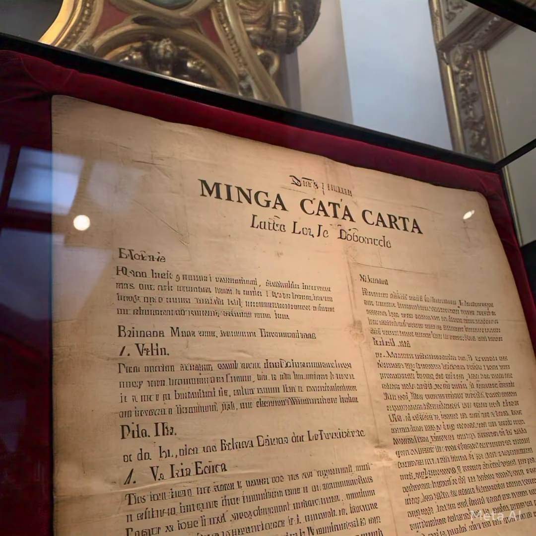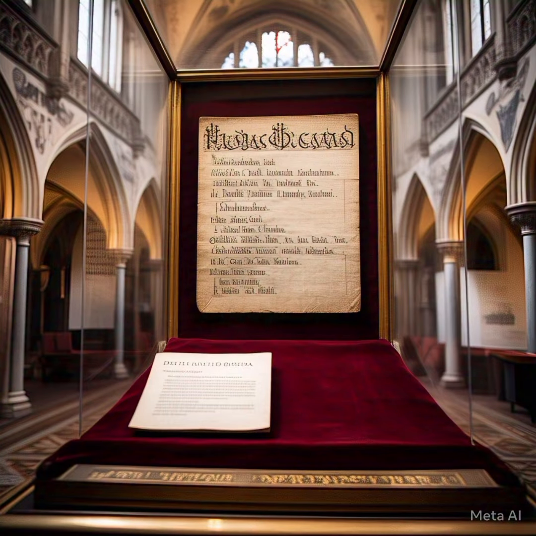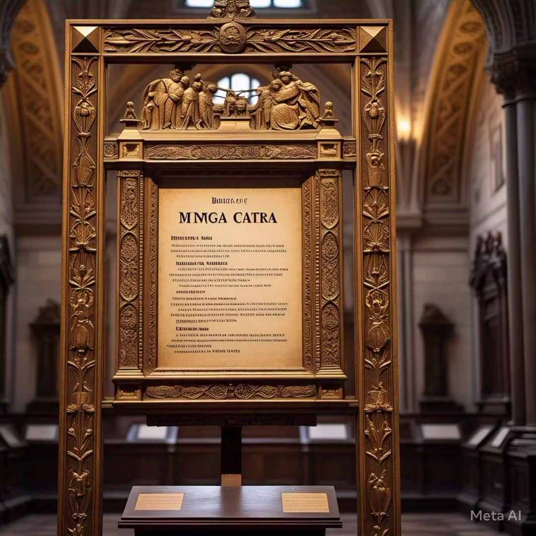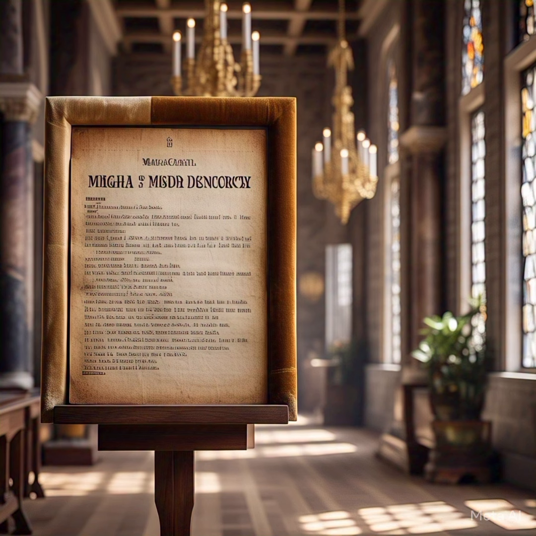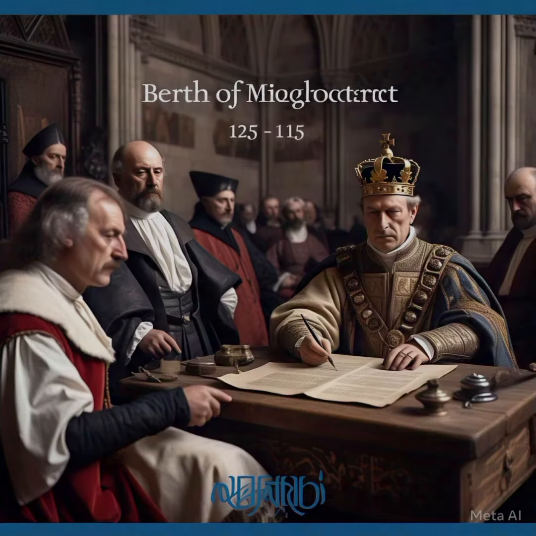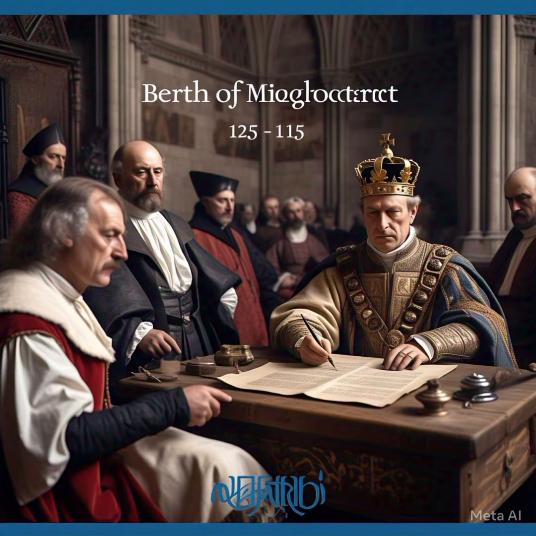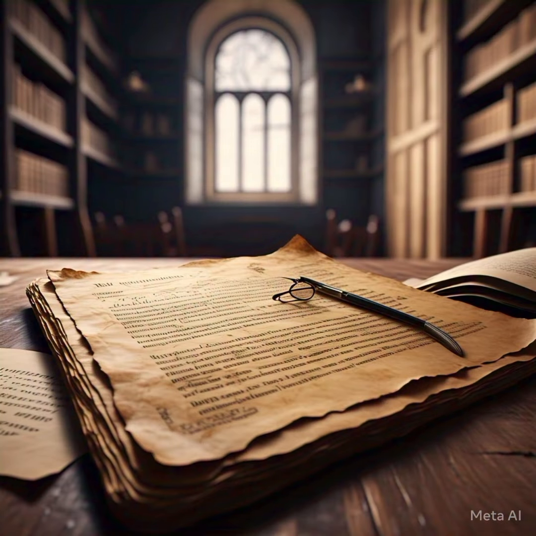1. The historical context. Why was the Magna Carta created? King John's tyranny. Known as one of England's worst kings, John levied heavy taxes, abused his power, and lost key territories in France. Barons revolt. Fed up with his oppression, a group of barons rebelled, capturing London and forcing the king to negotiate. Runnymede meeting. On June 15, 1215, King John sealed the Magna Carta, Latin for Great Charter, under threat of civil war.